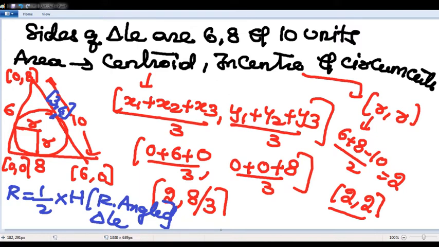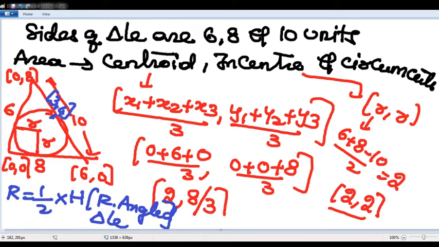For the centroid, 0 plus 6 plus 0 by 3 is 2, 0 plus 0 plus 8 by 3 is 8 by 3. So the centroid is 2 comma 8 by 3.